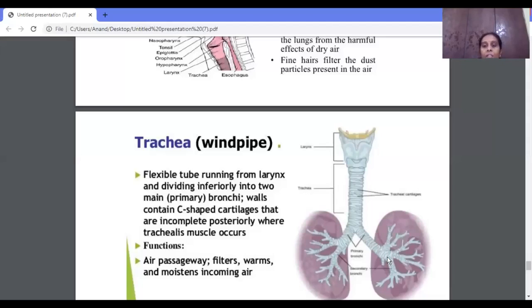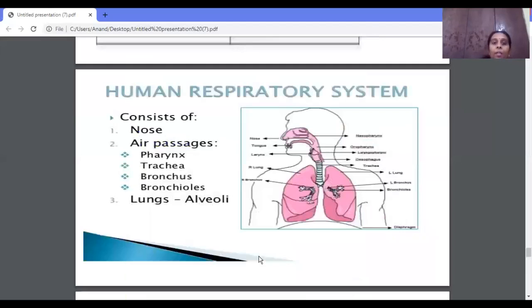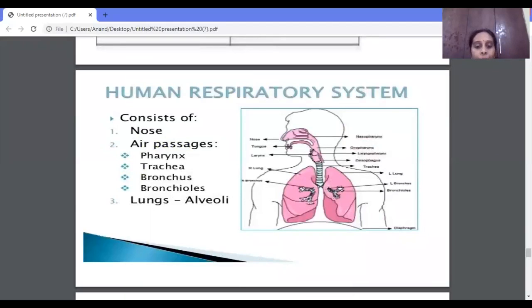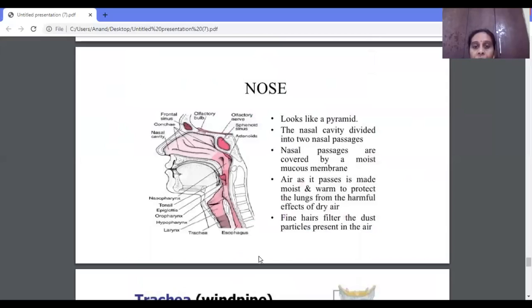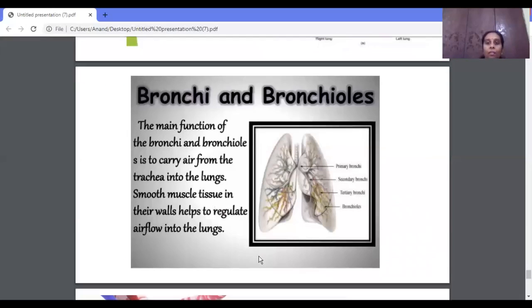This is the lungs, and the next part is nothing but the bronchus. We call it a bronchus. Now we'll see the function of the bronchi and the bronchioles. The main function of the bronchi is to help in carrying the air from the trachea inside the lungs. See how it is entering the lungs, and again the bronchi are subdivided into bronchioles. It gets subdivided into bronchioles and carries the air into the bronchioles.